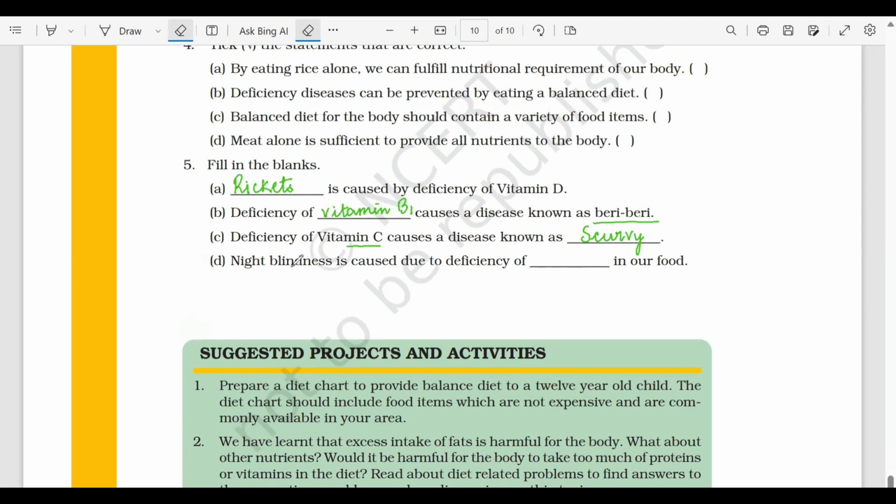And the last one is night blindness is caused due to deficiency of dash in our food. So that will be vitamin A. Vitamin A deficiency leads to night blindness. Okay, अगर हम विटामिन ए हमारे डाइट में नहीं इंक्लूड करेंगे तो हमें रात में देखने में डिफिकल्टी होती है.